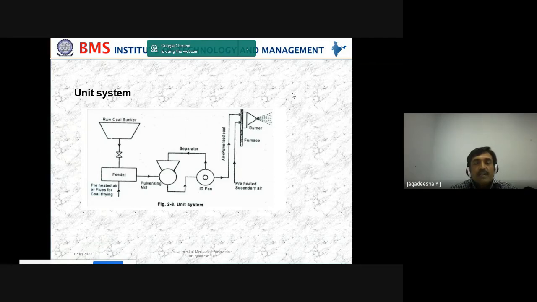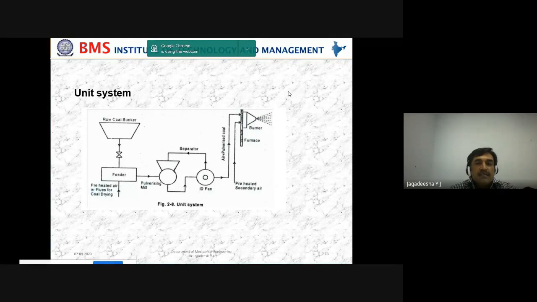In the pulverizing mills, it is made into small particles. These particles are called pulverized fuel, and by using a forced system, a fan, they send that inside the boiler furnace.